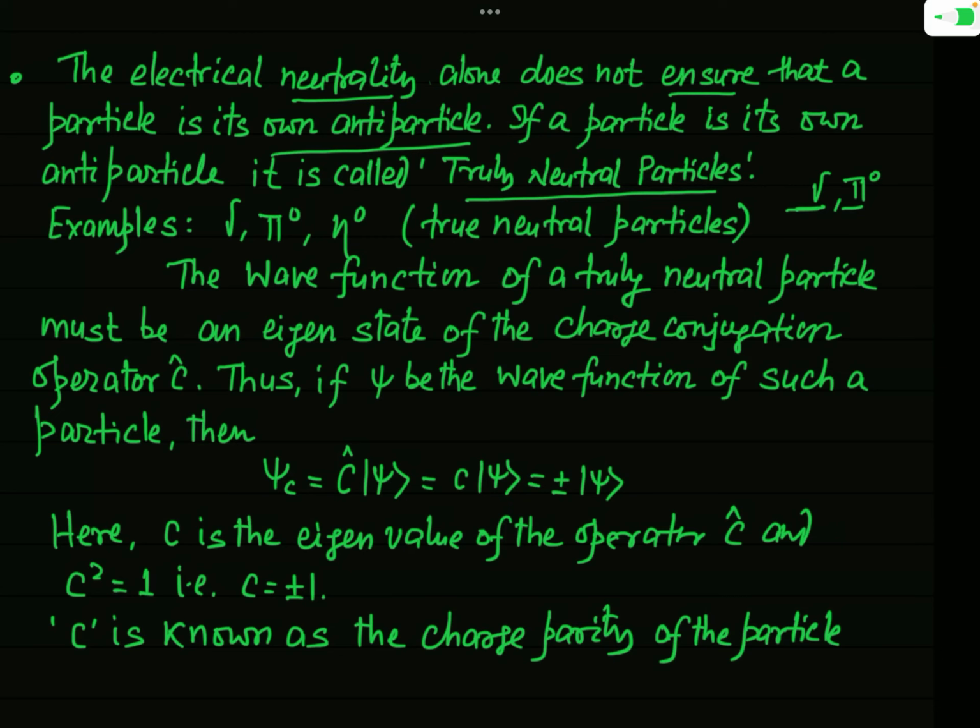It means the antiparticle of the pi0 meson is simply pi0. Like that, the eta 0 meson is also a true neutral particle because its antiparticle is eta 0. So I have mentioned here that gamma, pi0, eta 0 are the true neutral particles.